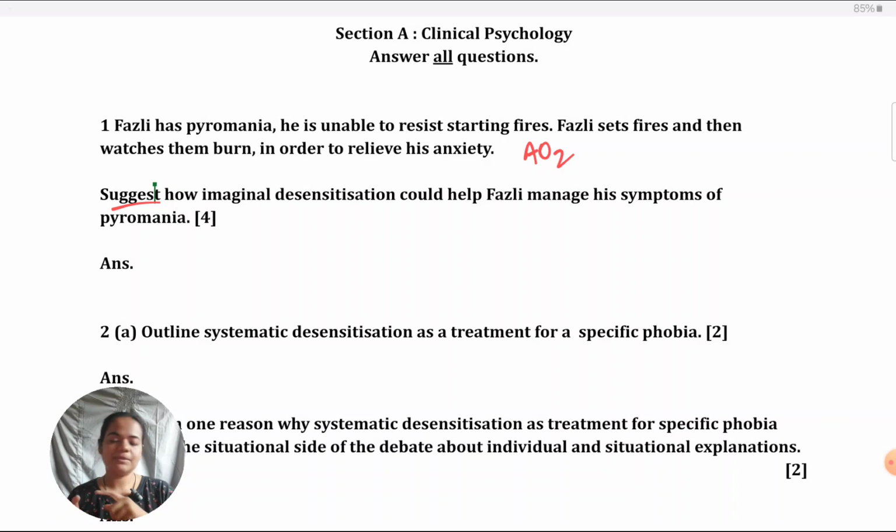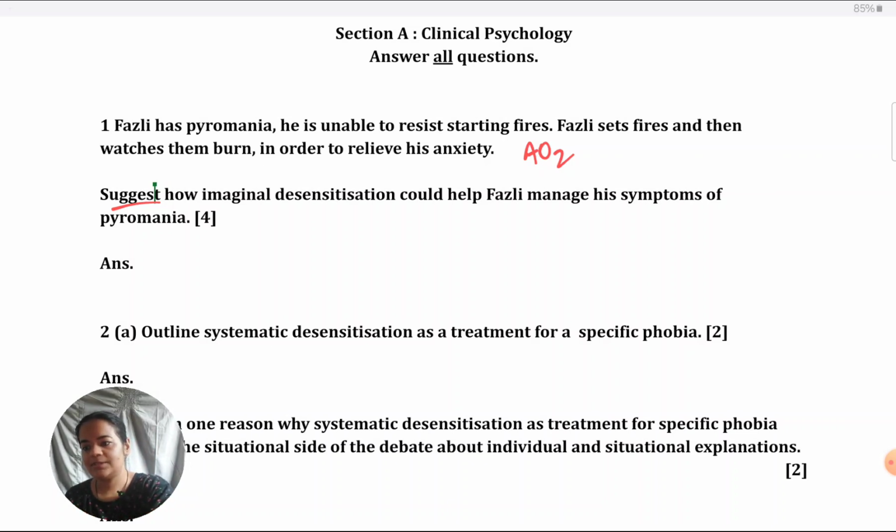Otherwise, they would have said something like outline imaginal desensitization, or explain it, describe it. But they have not given any of those AO1 command terms. Nothing descriptive has been asked. Directly, they're telling you suggest about Fuzzly, what is happening in his case. So again, it reaffirms that it is an AO2 question.